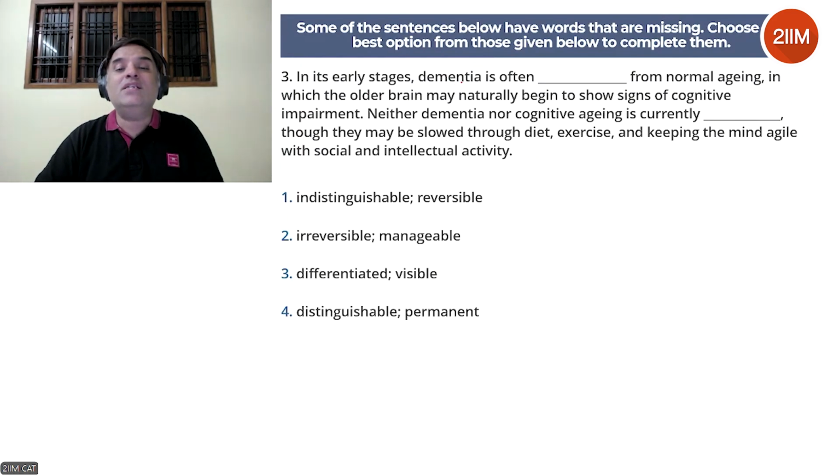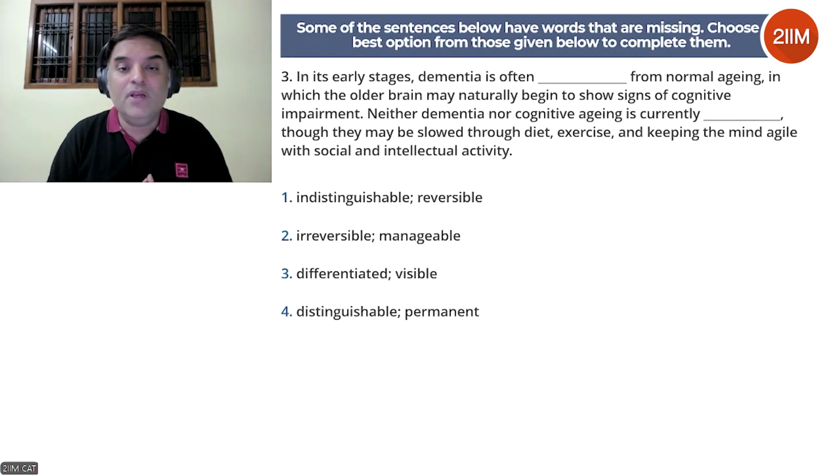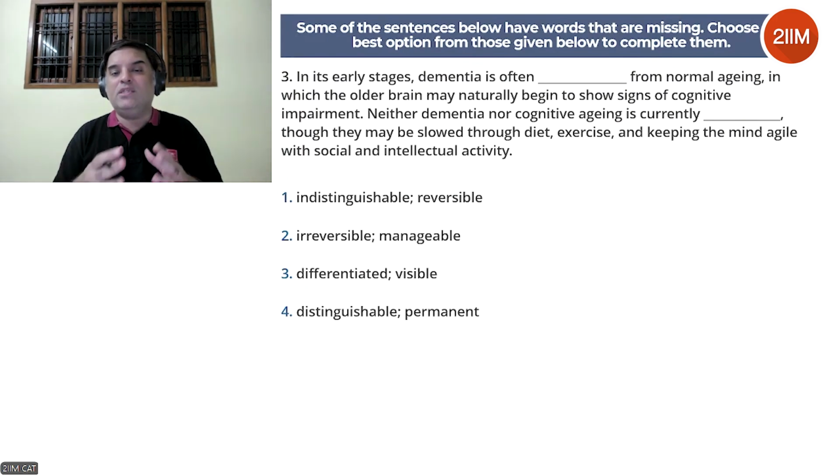In its early stages, dementia is often dash from normal aging, in which the older brain may naturally begin to show signs of cognitive impairment. Okay. Neither dementia nor cognitive aging is currently dash, though they may be slowed through diet, exercise, and keeping the mind agile with social and intellectual activity. So it's talking about dementia, right? Dementia is memory loss. Now, the second one says neither dementia nor cognitive aging is currently dash, though it can be slowed down. That's what the sentence is saying.